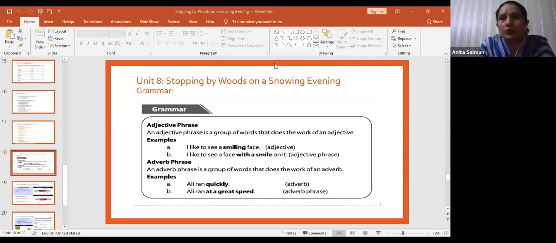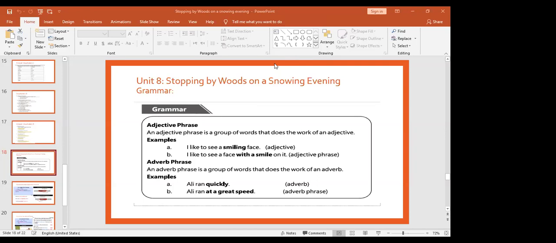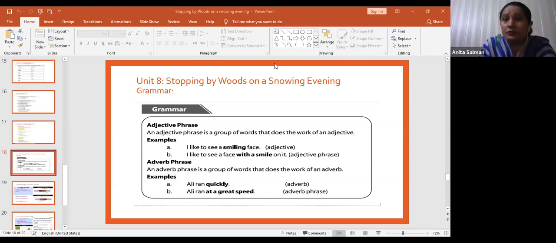And today we are going to do the adjective phrase. Now, what is an adjective phrase? An adjective phrase is a group of words that does the work of an adjective, right? You know the work of an adjective: an adjective qualifies a noun, right? It gives more information about a noun. And what is an adjective phrase? A phrase is more than one or two words. It's a group of words that does exactly the same work that an adjective does, right? You can see in the examples.